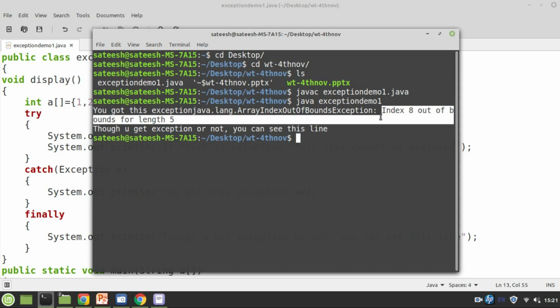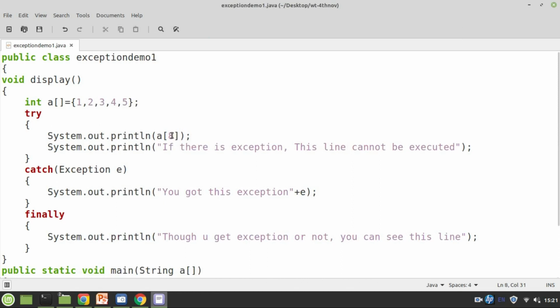By knowing this, I can correct it immediately. Being a developer, I'll get back to this one and make sure that this will never exceed 5. Knowing this fact, I corrected this one. Now my index will never go out of this 5. I have 5 elements, 0 to 4, so the value can be anything from 0 to 4. But beyond 4, the value cannot be anything. 5, 6, 7 will become array out of bounds.